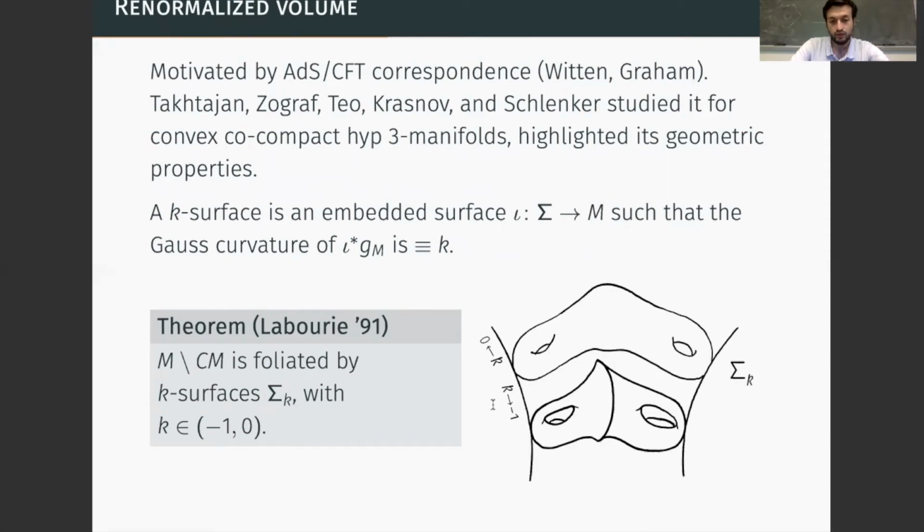Each leaf has constant curvature, and as the leaf moves towards the boundary of the convex core, the curvature gets closer to -1, and as the leaf goes towards the boundary at infinity, the curvature goes to 0.